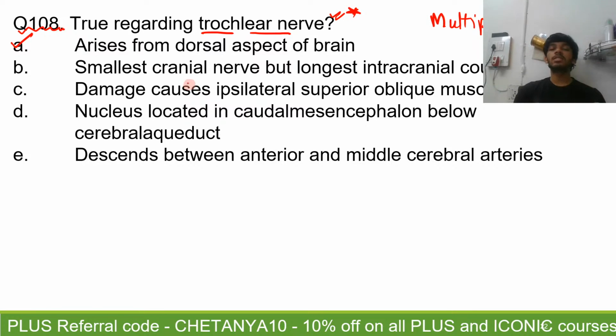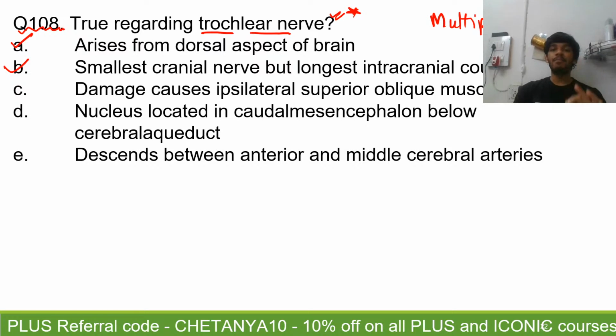That's true. It is the thinnest cranial nerve. So they've used the word smallest, and which is the thickest? It's trigeminal. But it has the longest intracranial course. Alright, this is another high yield fact that I taught in the first class on cranial nerves itself. This is the first slide of my lecture on the cranial nerves.